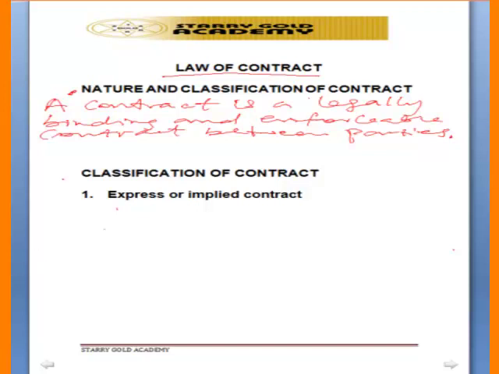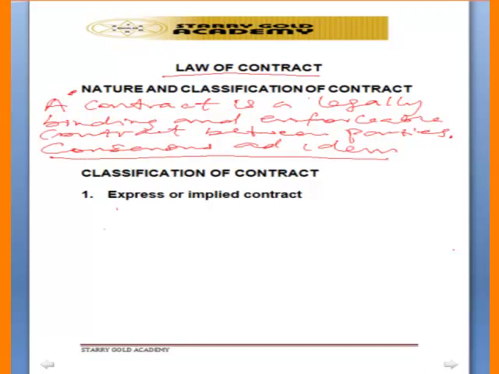And also we have what we call consensus ad idem. This consensus ad idem means meeting of minds. That means that the minds are coming together.